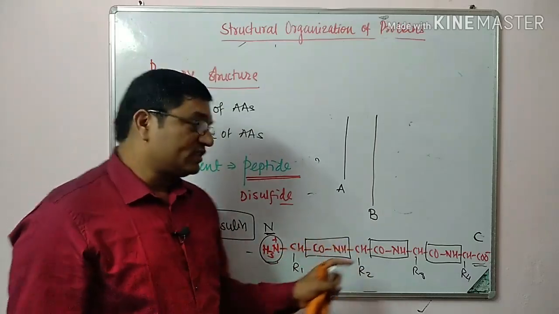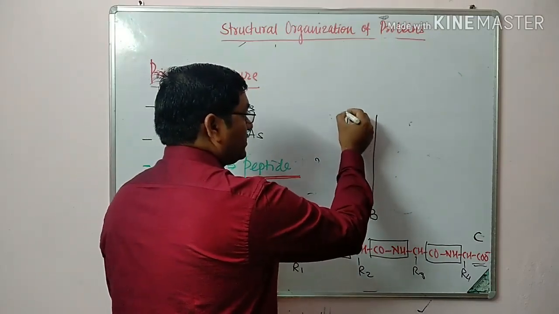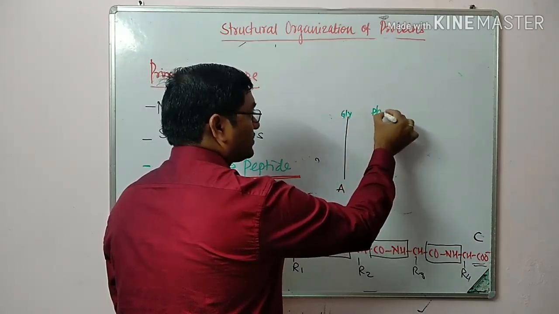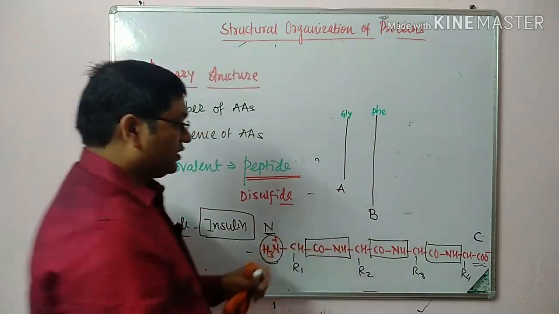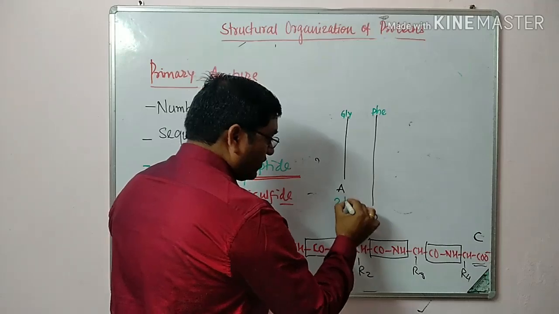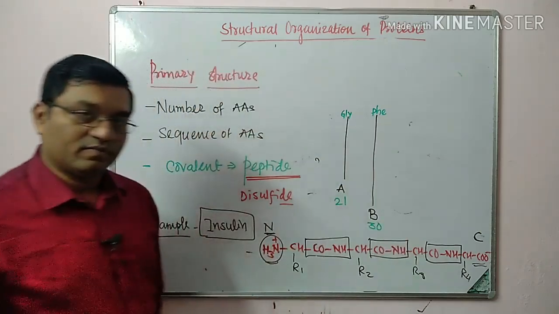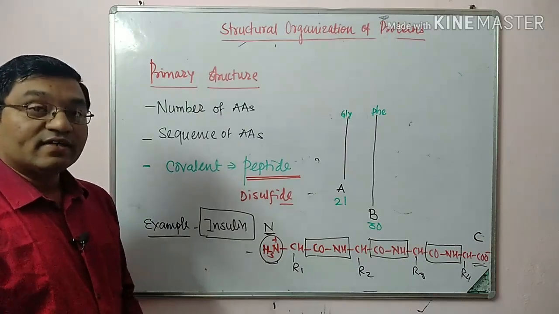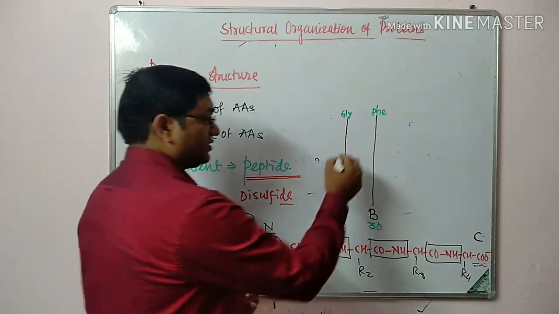It has two chains, chain A and chain B. Chain A starts from glycine, while chain B starts from phenylalanine. There are 21 amino acids in A chain and 30 amino acids in B chain. They are stabilized by interchain and intrachain disulfide linkages.